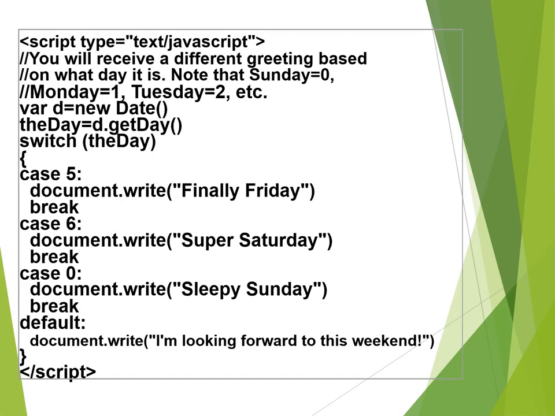This is an example of a script we are mentioning here. You can use a greeting for Monday, Tuesday, etc. We are passing the current day. Now we are using case 5. For the day, they are using d.getDay. D is a variable that we have to mention, creating an object, and they are using the current date. If it is 5, it will show Friday. If it is 6, this is Saturday. If we enter the value 0, it automatically shows Sleepy Sunday. In the default, we are writing this. I am looking forward to the next.